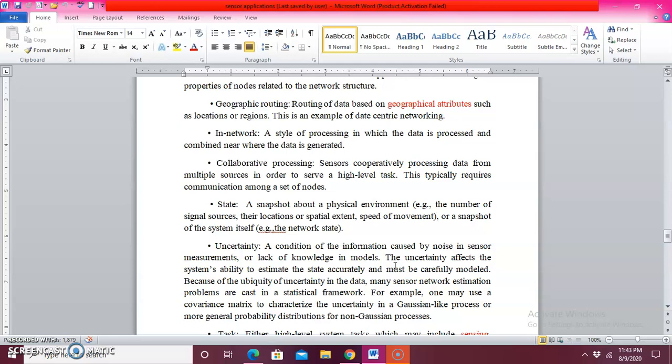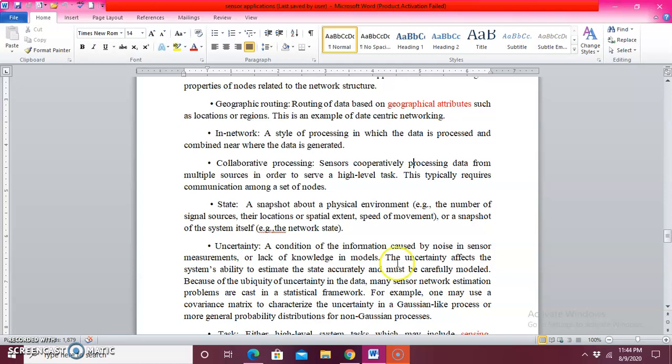The next one is about state. State, in simple words, we can call a snapshot of the physical environment. It is like a full view of a particular point. It will give how many signal sources there are, and how many locations. Likewise, it is like a pictorial view, that is a snapshot.